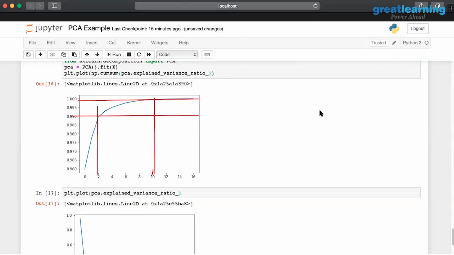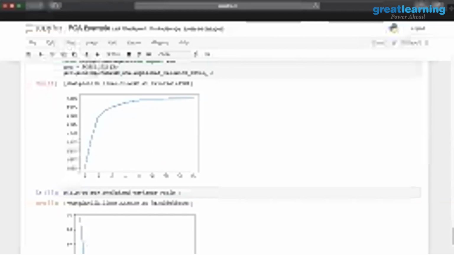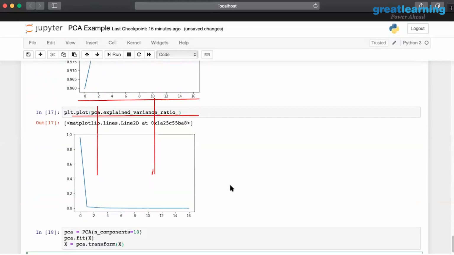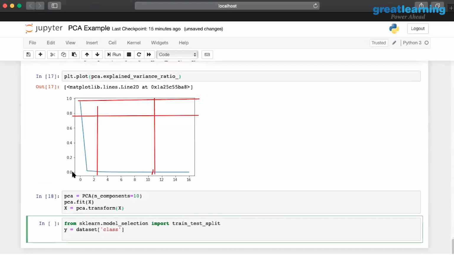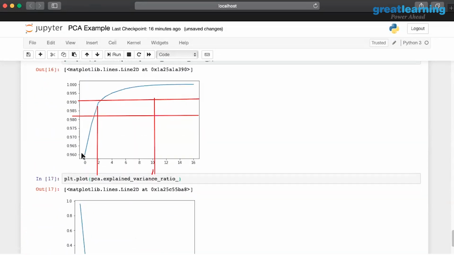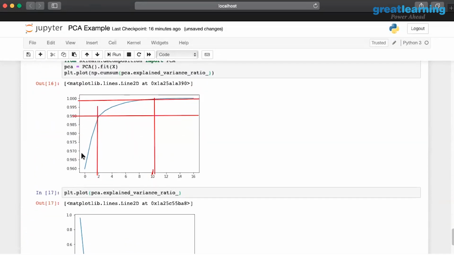If I talk just about the scree plot, the scree plot is what we use here to say the number of principal components that are required. So remember we talked about the eigenvalues to sort and say beyond which I'm going to discard the components. This is used to discard the components, and this is used to identify the ideal number of components that you want to use that has the highest variance ratio explained. You're not going to be able to use one without the other. Does that clear the question?